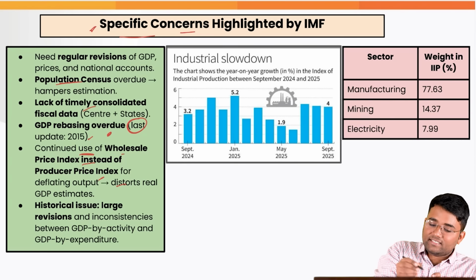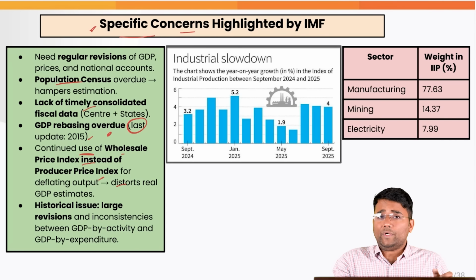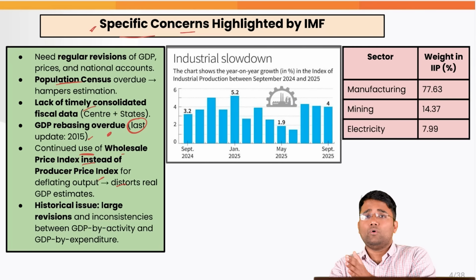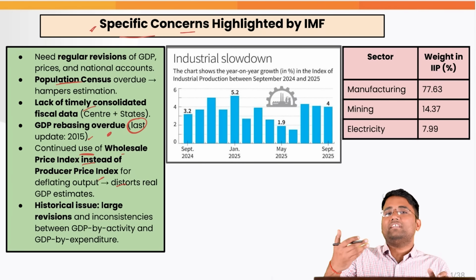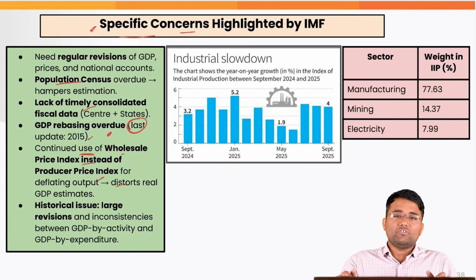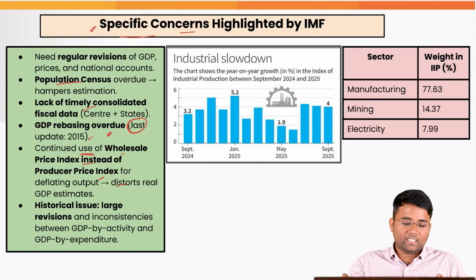Plus the population census is overdue. We needed the data of the 2021 census, but again it has only now been announced. A few months back it was announced, but that data is also overdue. So that is also not giving a true picture of the population. So the per capita GDP, per capita income, etc., that data also we are not getting properly.